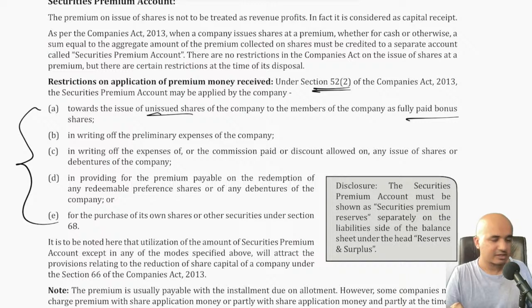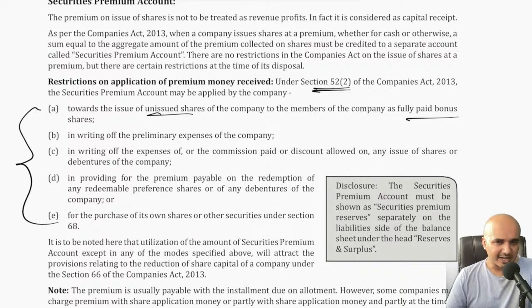Next, what else? In writing off the expenses of or the commission paid or discount allowed on any issue of shares or debentures of the company. If at all you incur any expenses with respect to issue of shares, commission paid or discount in case of debentures, which is still allowed by the way, in such cases also you can write it off using the securities premium account.